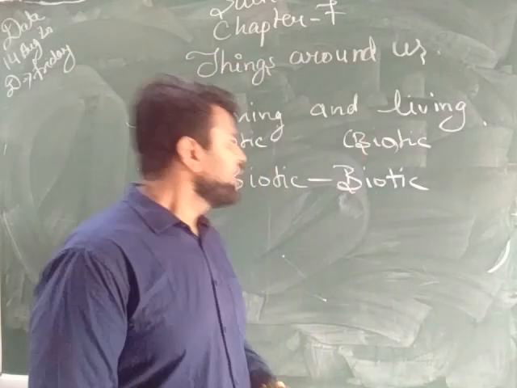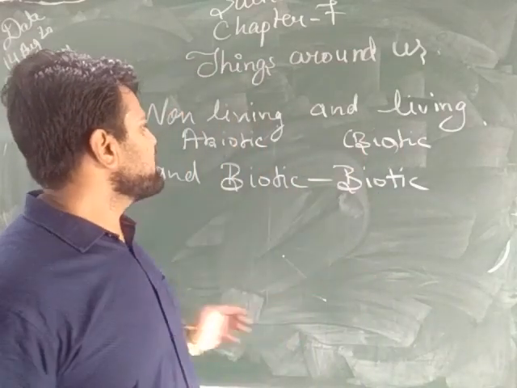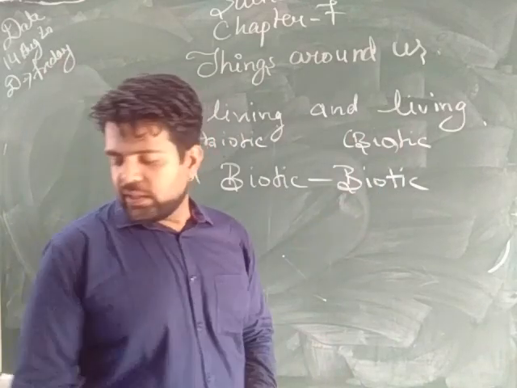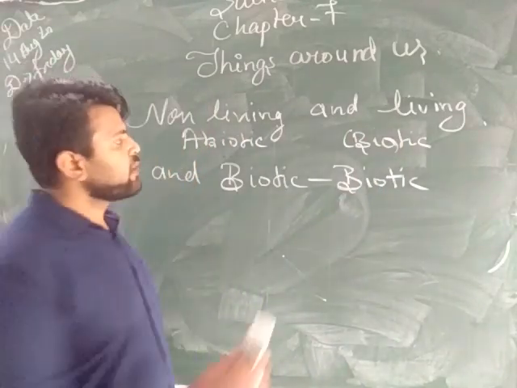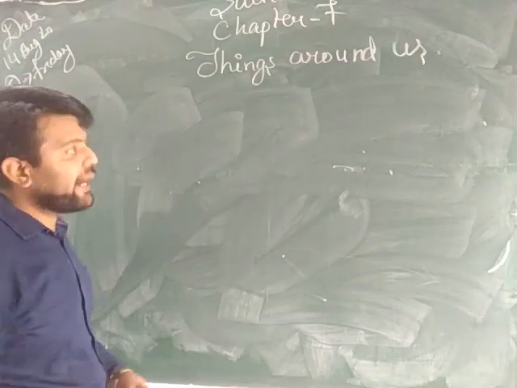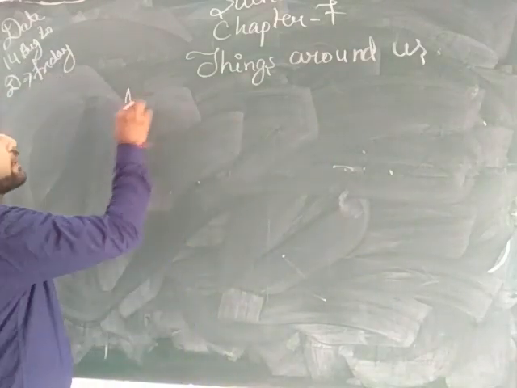So today we will see the interaction between the biotic and abiotic.